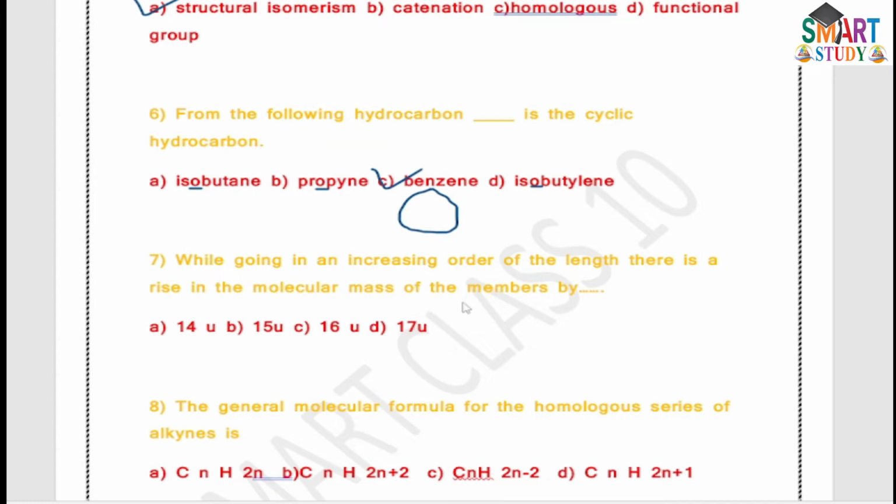Seventh: in a homologous series, with increasing chain length, the molecular mass of the members rises by how much? The difference between two consecutive members is one CH2 unit. Carbon has an atomic mass of 12 and hydrogen has 1, so two hydrogens make 2. Then 12 plus 2 is 14. The answer is 14 Dalton.